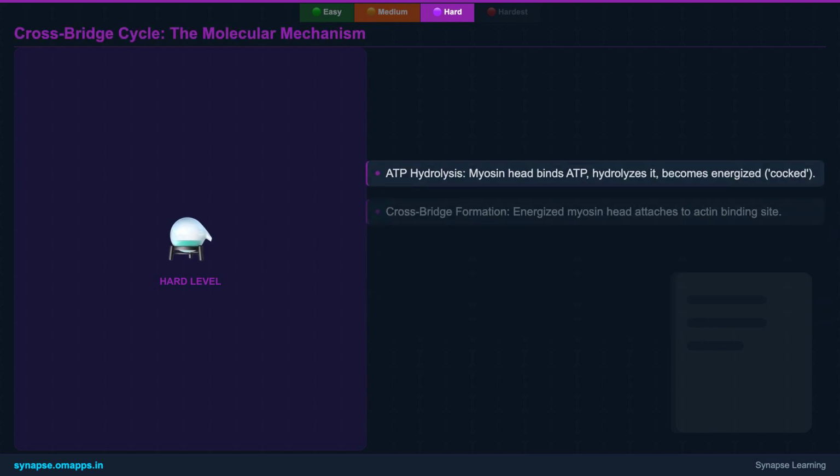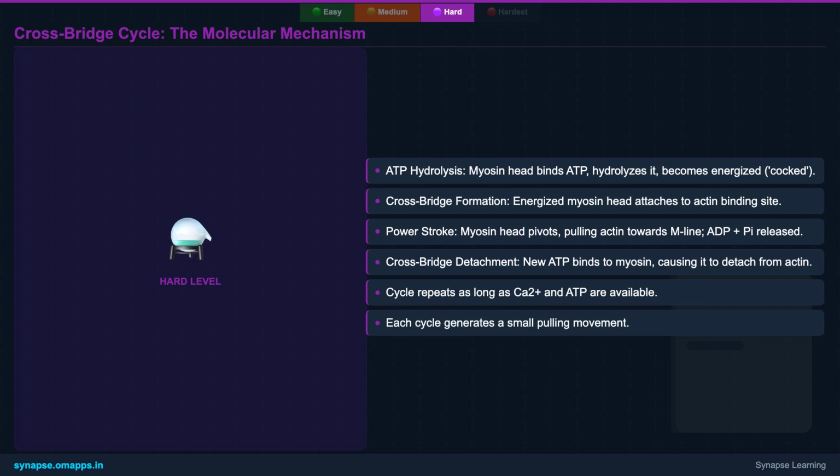The actual sliding in the sliding filament theory is driven by a repetitive sequence of events known as the crossbridge cycle. It all starts when the myosin head, equipped with ATPase activity, binds to an ATP molecule and hydrolyzes it into ADP and an inorganic phosphate. This energizes and cocks the myosin head into a high-energy position. Next, this energized myosin head attaches to specific active sites on the actin filament, forming what we call a cross-bridge.